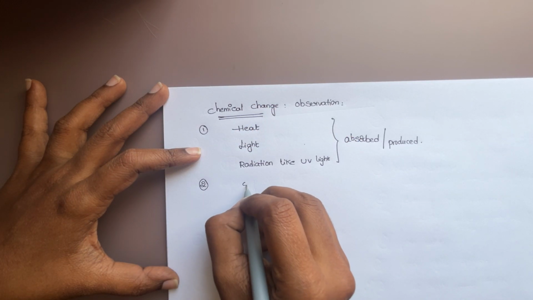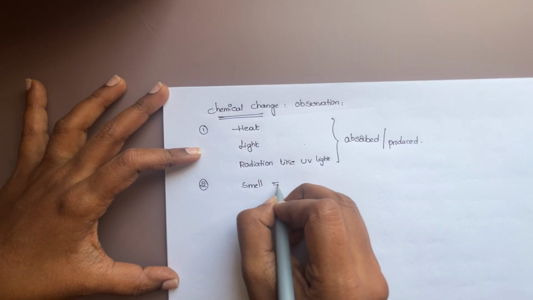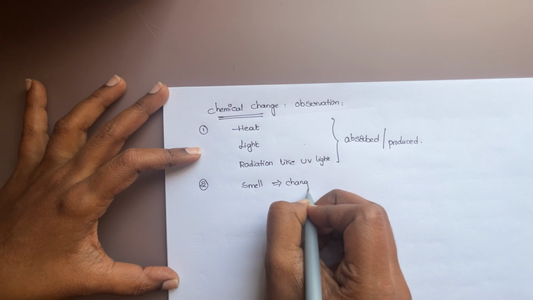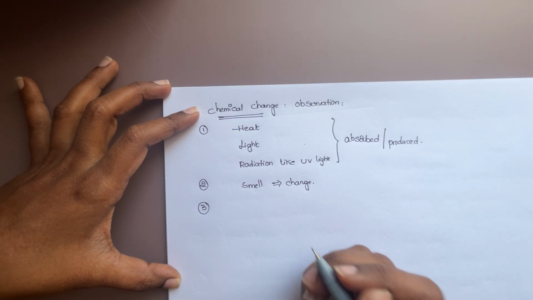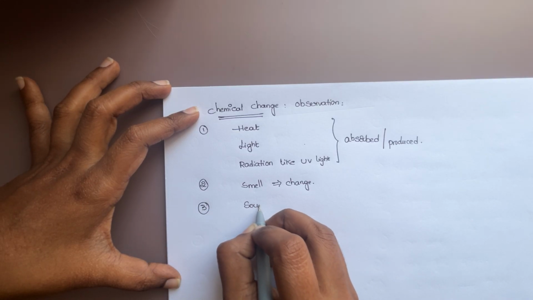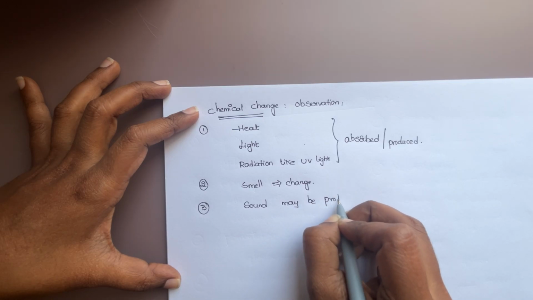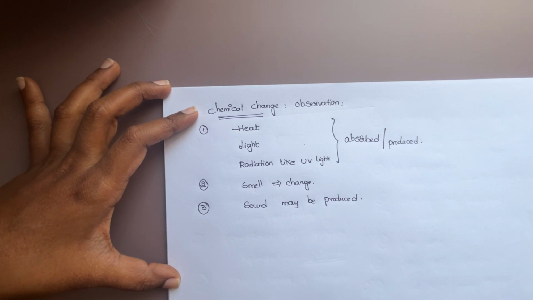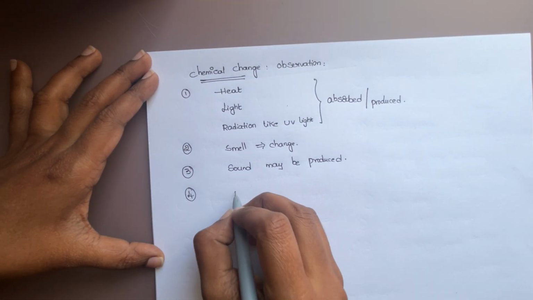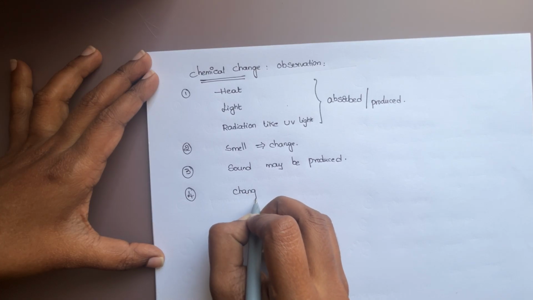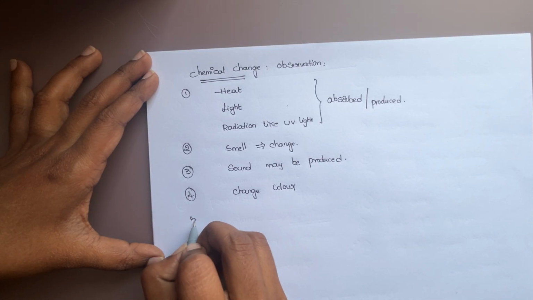And then sometimes smell may be produced. There is a change in smell. That is also a chemical change. Sound may be produced. This is also what we call a chemical change. There is a change in color. Change in color is also produced. That is also a chemical change.